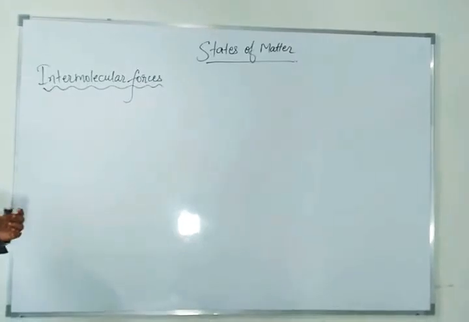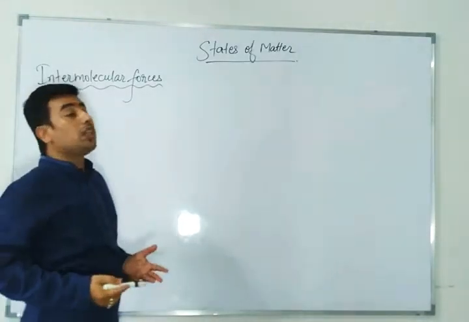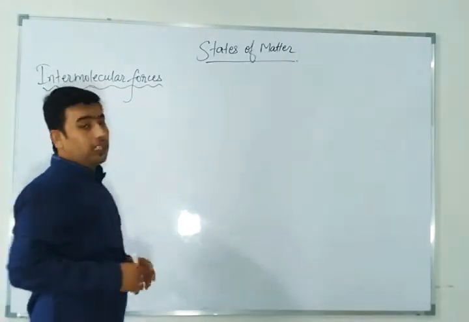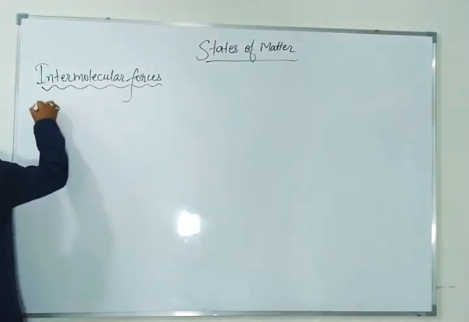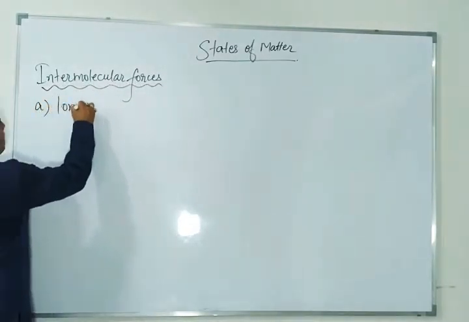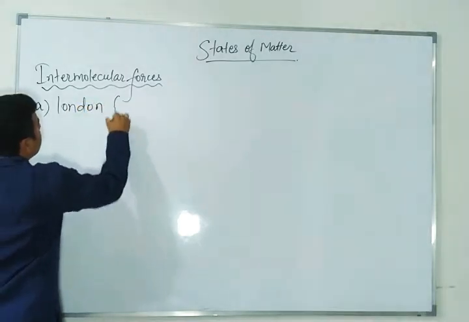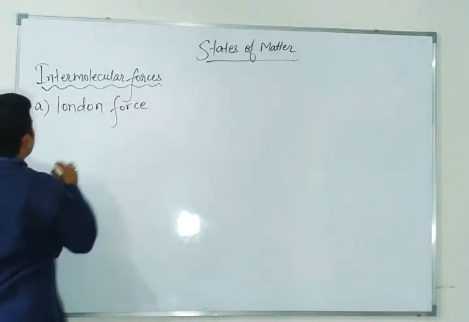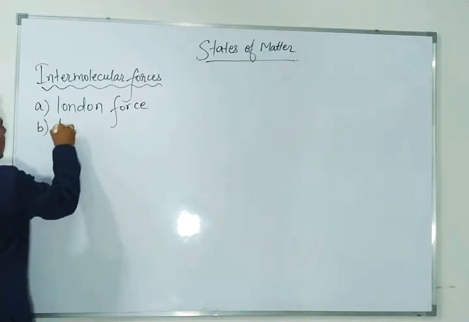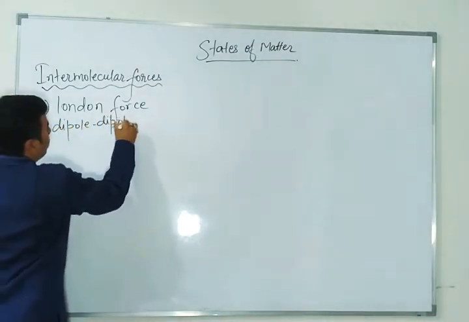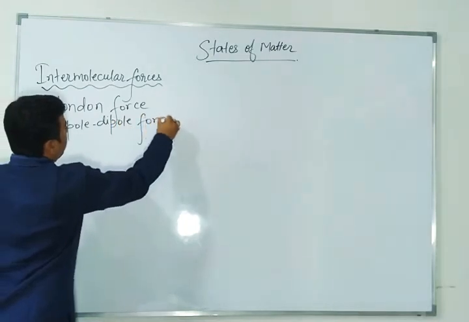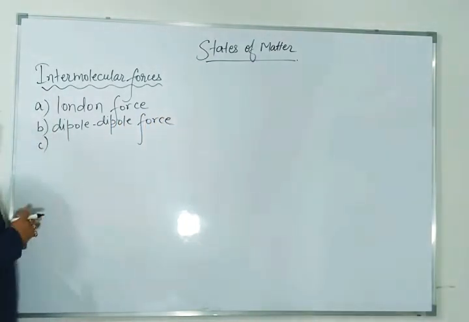There are total 3 types of these intermolecular forces. First is London force or dispersion force. It is also known as London force. Second one is dipole-dipole force. Dipole-dipole force. And third one is, can you tell me?